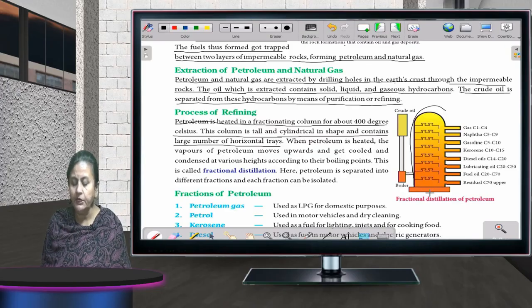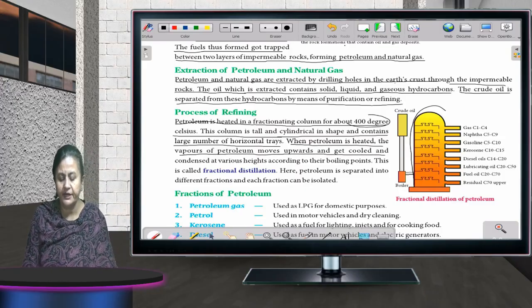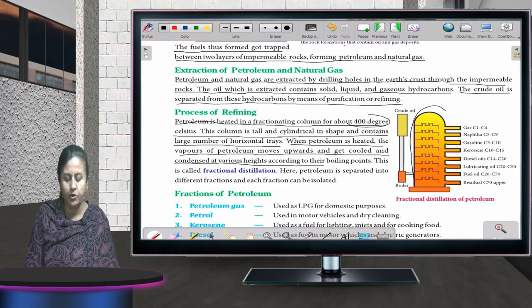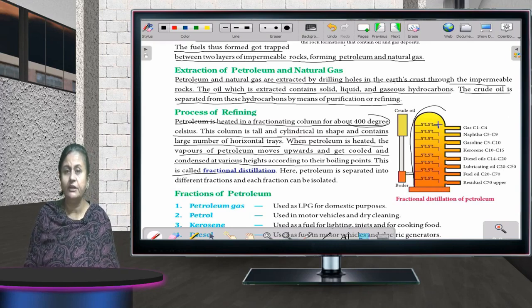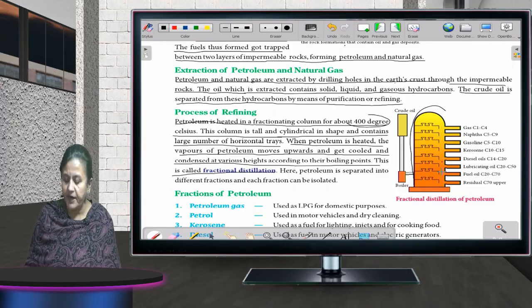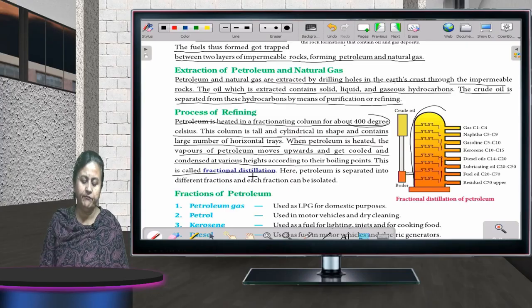Okay. And what is happening now? You are heating this at 400 degrees Celsius. Now, when petroleum is heated, the vapors of petroleum move upward and get cooled and condensed at various sides according to their boiling points. This is called fractional distillation. When petroleum is heated, it is rising up, and the vapors of petroleum move upwards and get cooled and condensed at various sides according to their boiling points, and this is called fractional distillation.